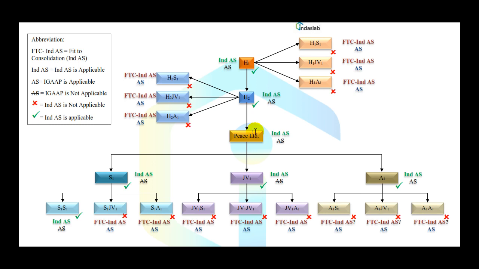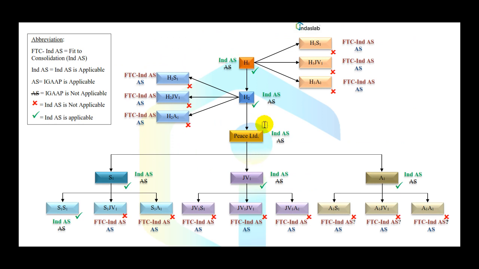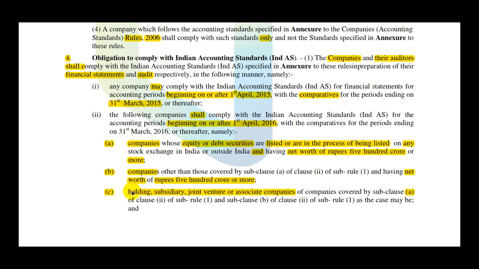So for Peace Limited, let's assume that Peace Limited falls under either A or B, right? Let's say Peace Limited falls under the company whose equity or debt securities are listed and the net worth is, let's say, more than 500 crores. So what happens now? The question is, if for Peace Limited Ind AS is applicable, then whether for H2 the Ind AS is applicable or not. Now here, if you categorically read, the holding of a company covered in subclause A also falls under this rule, where it has an obligation to comply with Indian accounting standards.